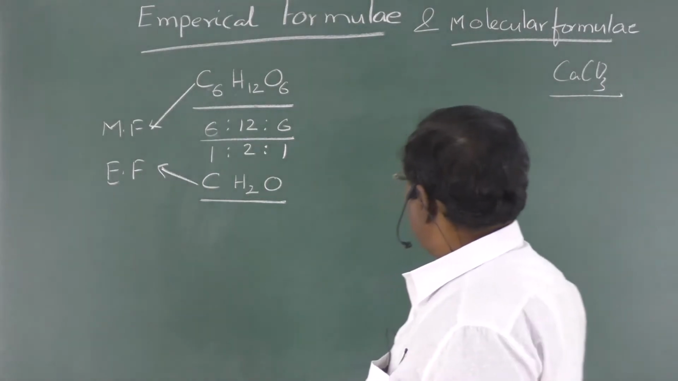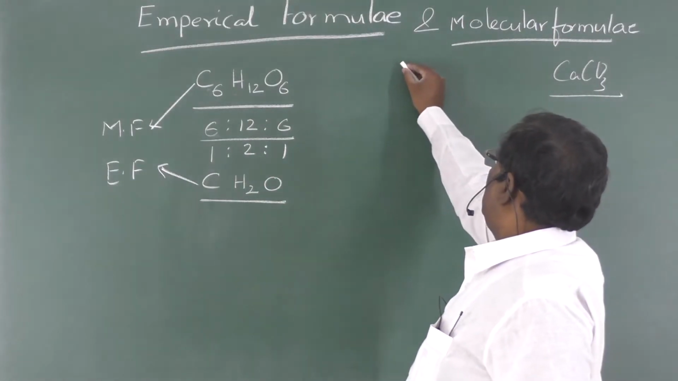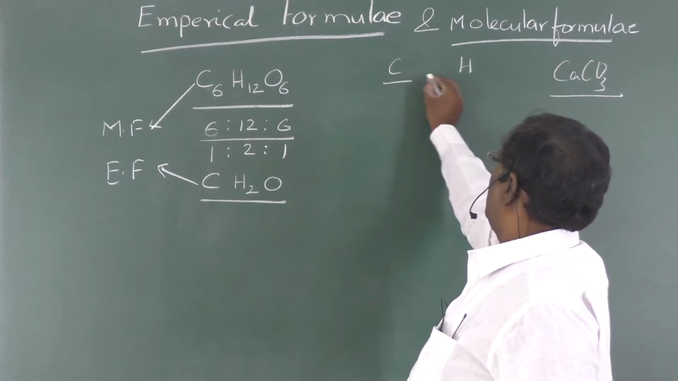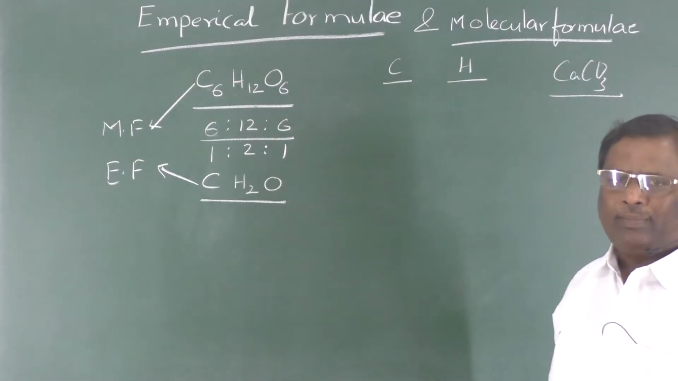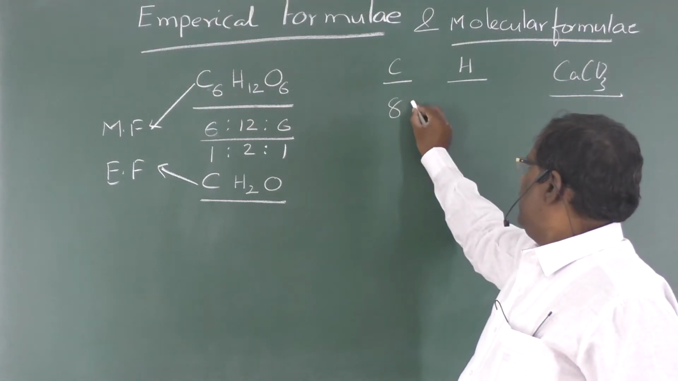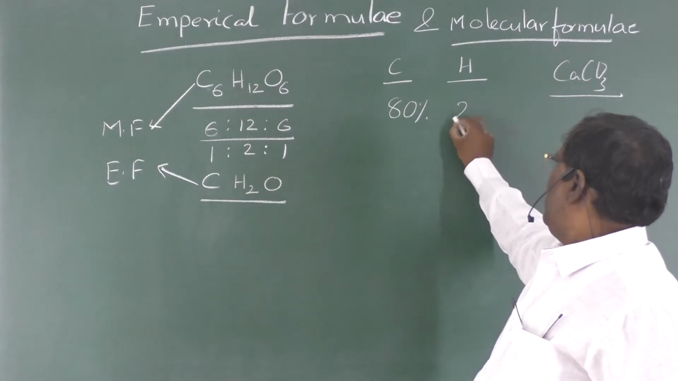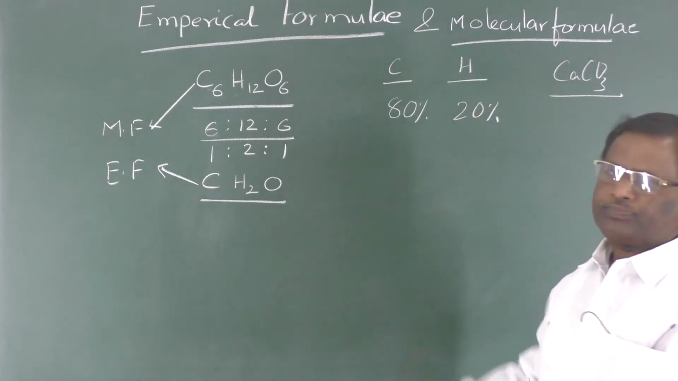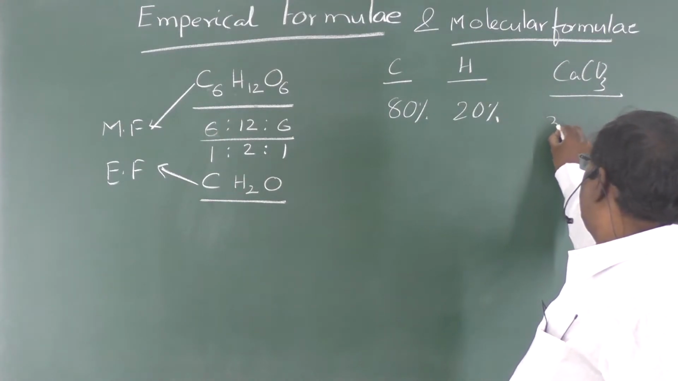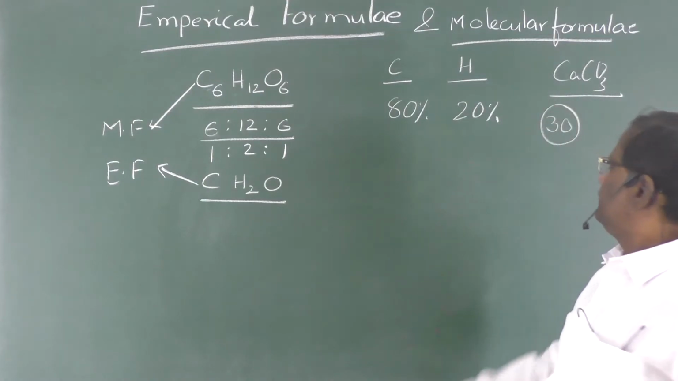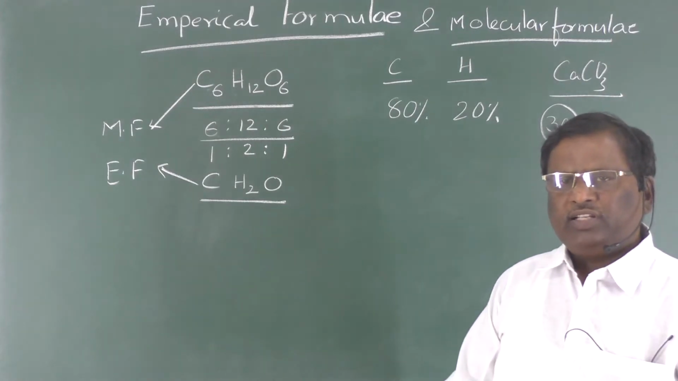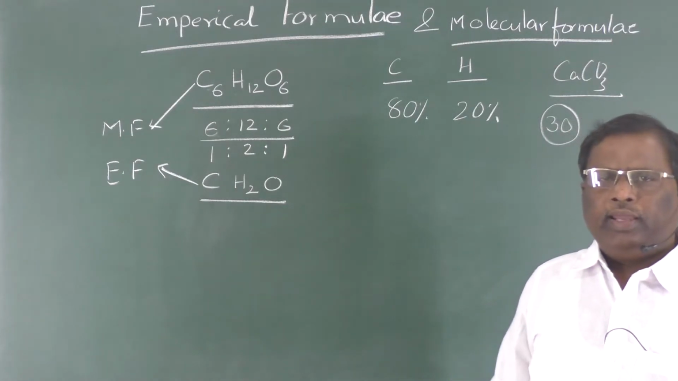We have a compound containing carbon and hydrogen. This is a hydrocarbon. This hydrocarbon is found to contain 80% carbon and 20% hydrogen, and the molecular weight of this compound is found to be 30. This is the information that you are in a position to get from an experiment.